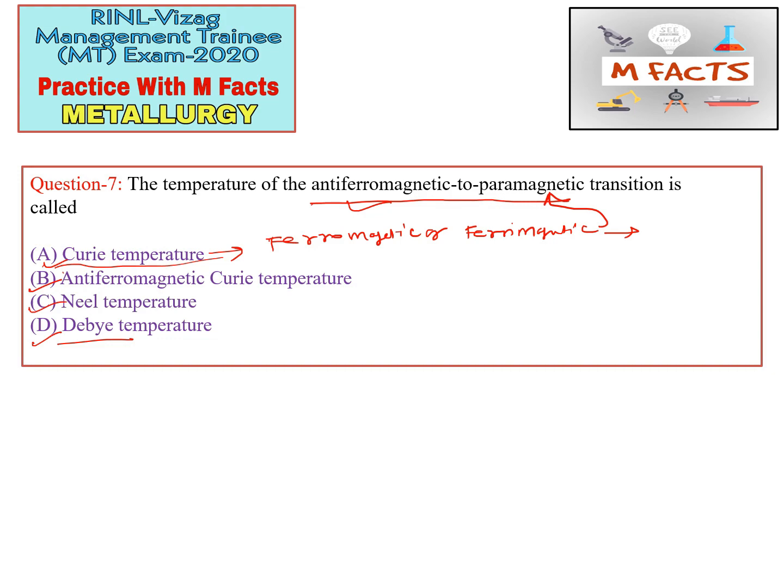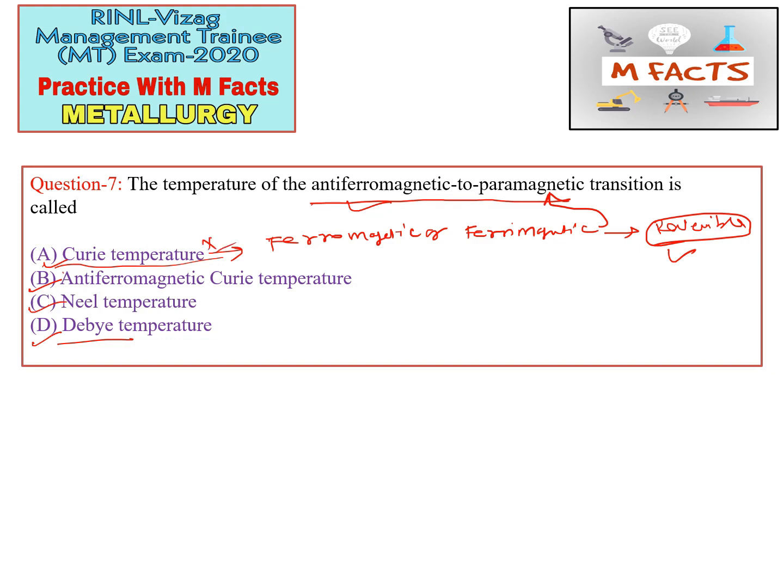Whenever we heat the material, ferromagnetic and ferrimagnetic get changed into paramagnetic. So we say that that is the Curie temperature, and this temperature is a reversible point. Reversible temperature means we can also apply it for cooling. Okay, so Curie temperature is not the correct option for this question.